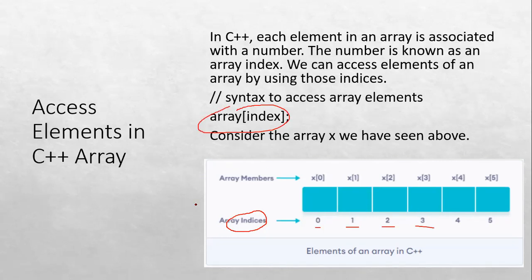So first of all, we should know what is the name of that array. If we have an array named x, we can access any of its elements. Suppose I want to access the first element. With the help of the name of an array and using the index, I can access the first element, that is x of 0. x is the name of an array and 0 is the index. Suppose I want to access the last element. The last element is at the index 5. So I can access it with the help of x of 5. So you can access any element with the help of indexes.